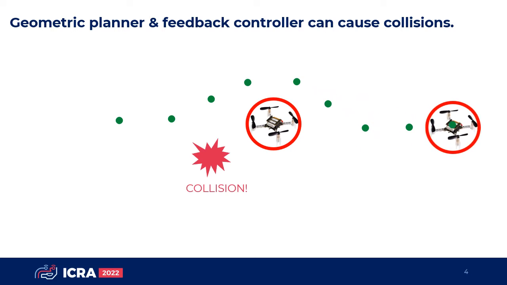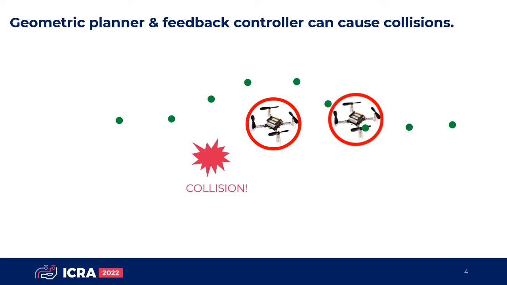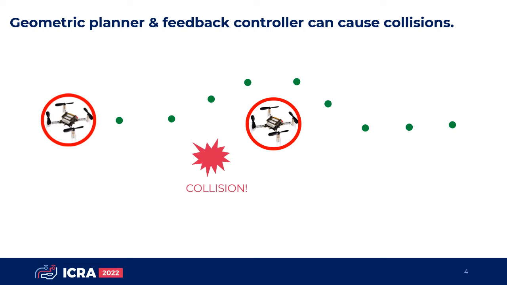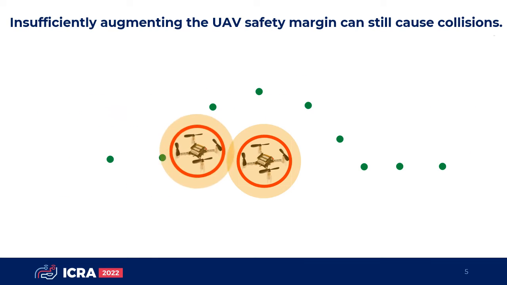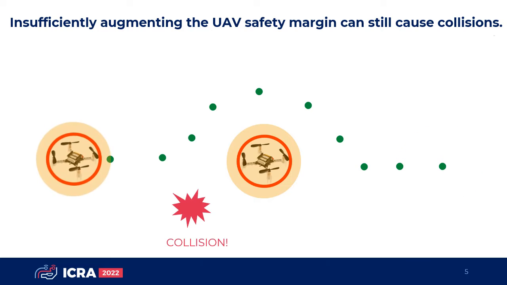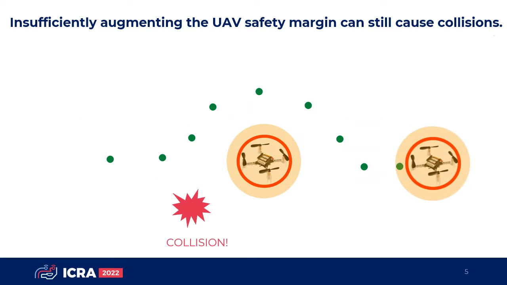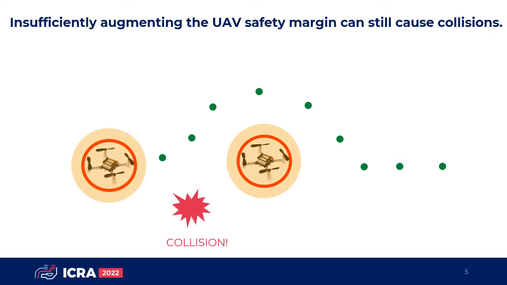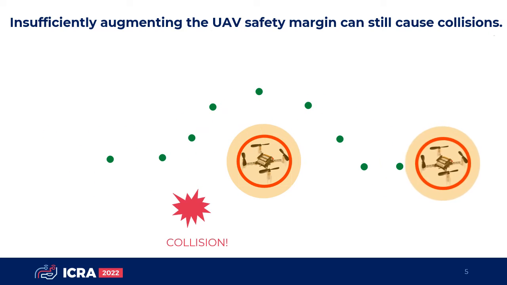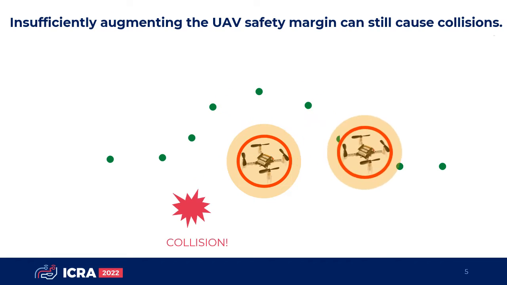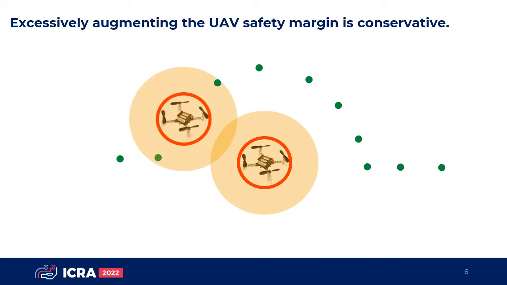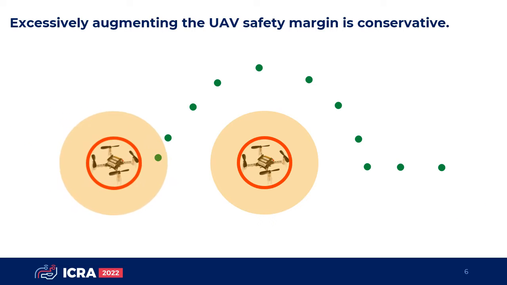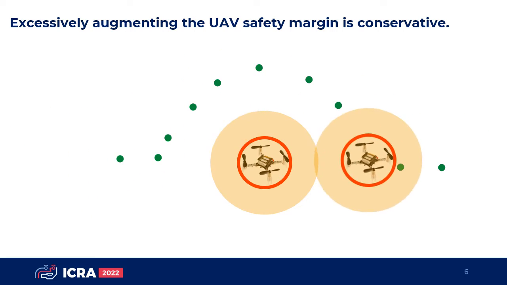Since this trajectory will not generally be dynamically feasible, there will be some tracking error that can cause undesired collisions. To fix this, motion planners often augment obstacles by a heuristic tracking error bound or safety margin. This is often done in practice, but does not necessarily guarantee safety and can still result in collisions. On the other hand, excessively augmenting the UAV safety margin is safe, but overly conservative, preventing fast and efficient navigation